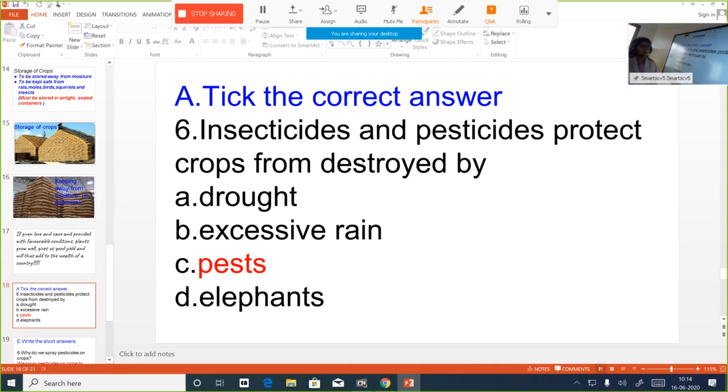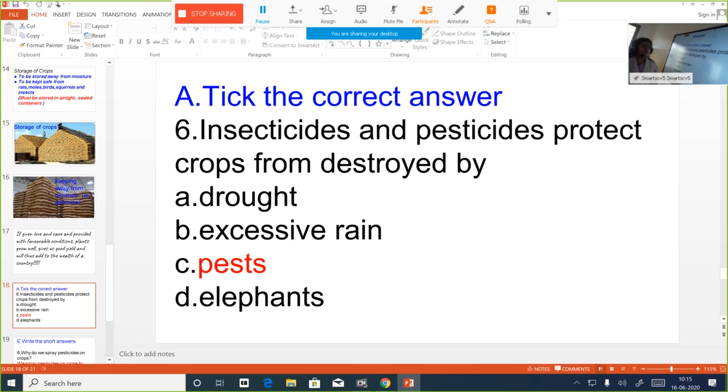And I have sent you some PowerPoint presentations. There is no need to copy the different topics. I have just included the important topics. There is no need to note them down in your notebook. The only thing that you need to note down in your notebook is answers of sections E, F and G. G section is HOT answer, E is short answer and F is long answer question. Only these three sections you need to answer in your notebook.